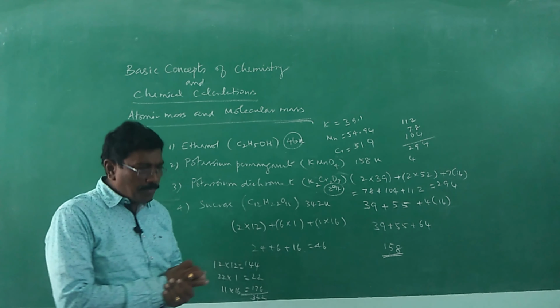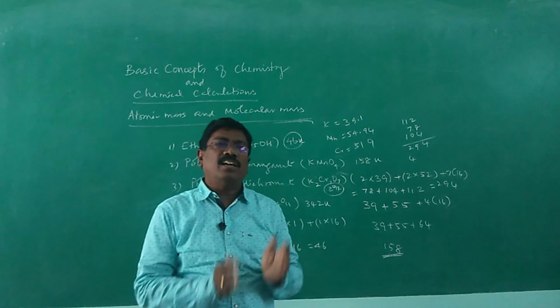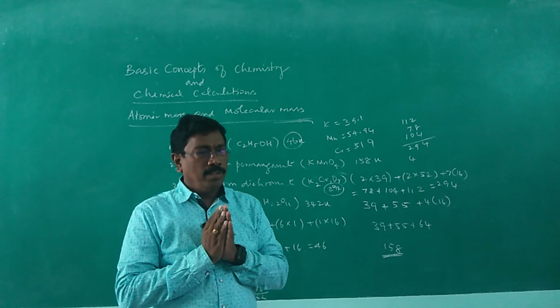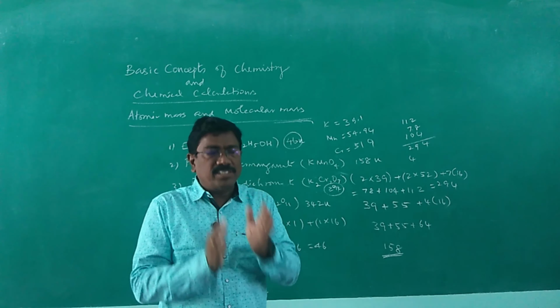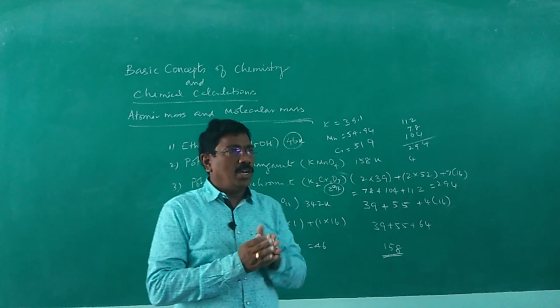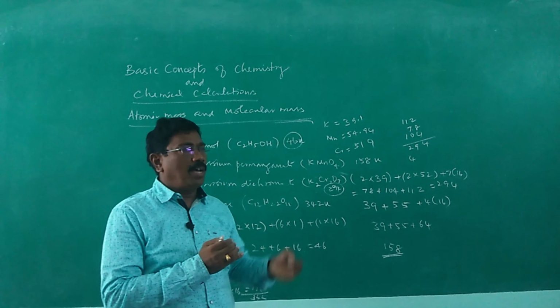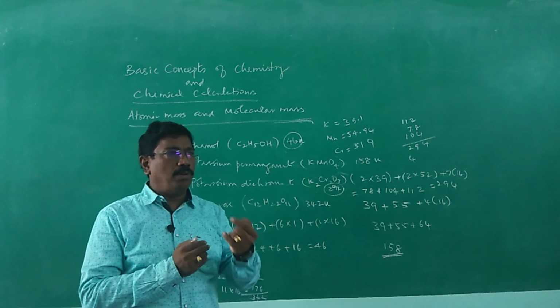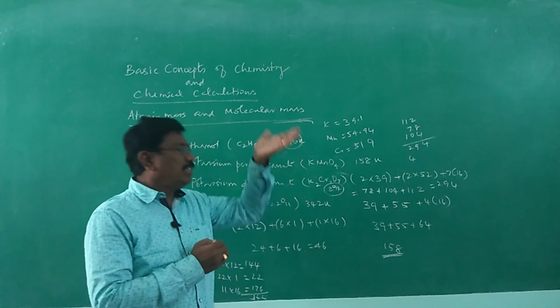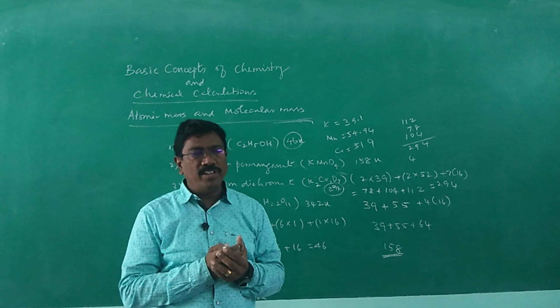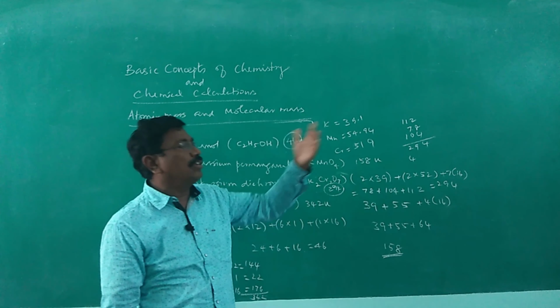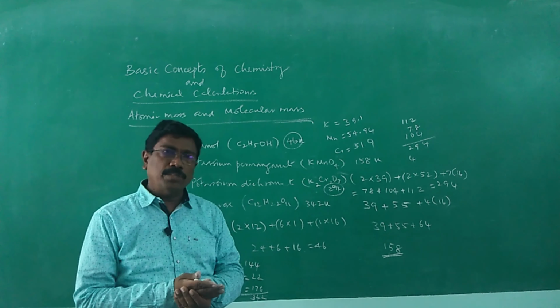So with that, we complete a very fundamental topic, atomic mass and molecular mass. We have taken carbon-12 as the standard, and the mass of 1/12 of a carbon atom is considered as 1 atomic mass unit. All the atoms are found to be heavier than that, and we have calculated how many times a particular atom is heavier than 1/12 the mass of a carbon atom.